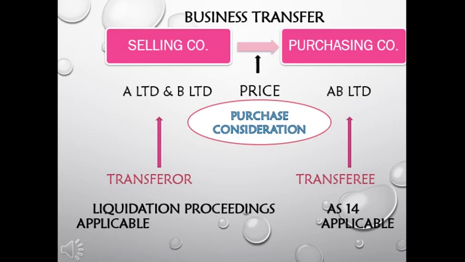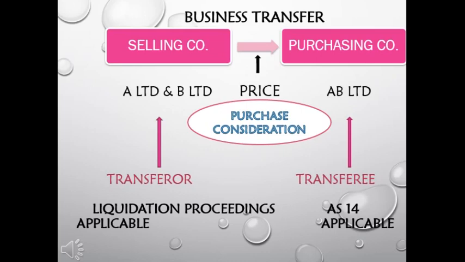Equity shareholders are the first owners and the second owners are the preference shareholders. So this is purchase consideration. Purchase consideration can be in the form of cash, in the form of shares, in the form of debentures, or it can be in the form of any other securities. So it doesn't always have to be in the form of cash, right? So that is purchase consideration.